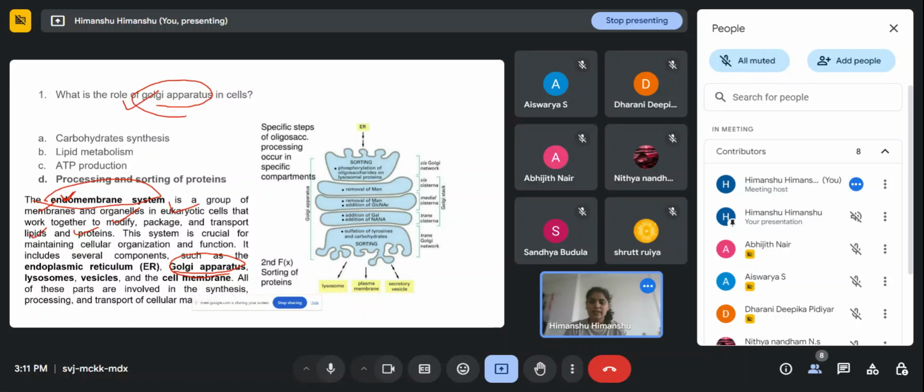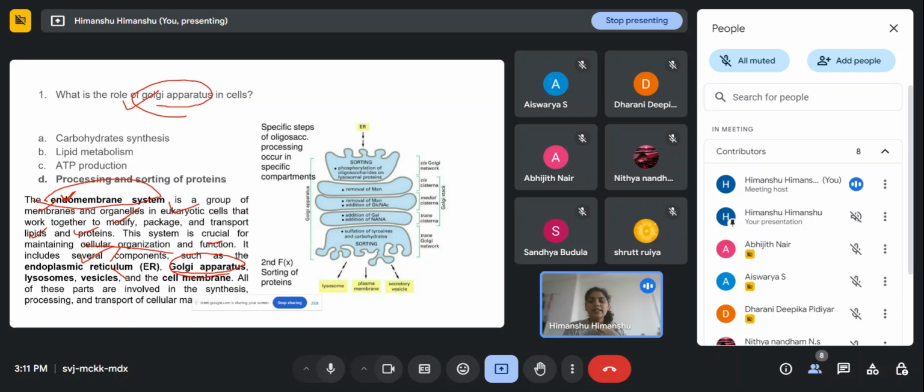This Golgi apparatus. This system is crucial for maintaining the cellular organization and also for the function, and it includes several components such as ER, that is endoplasmic reticulum, and based on the ribosomes present on this ER, we further divide it into two types, that is rough endoplasmic reticulum and smooth endoplasmic reticulum.